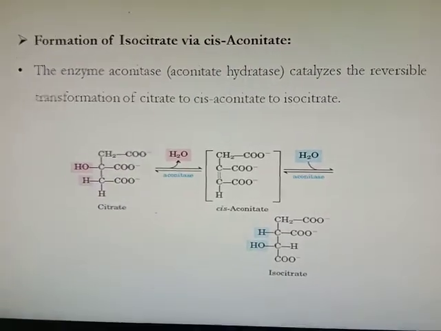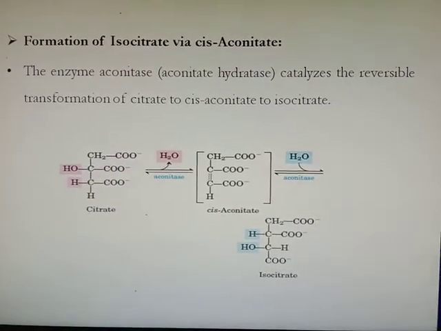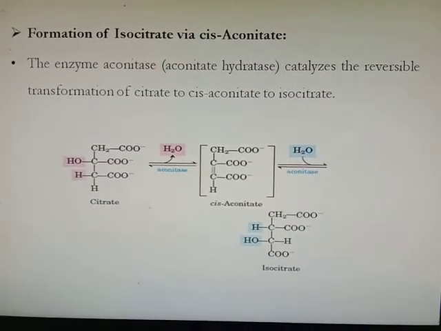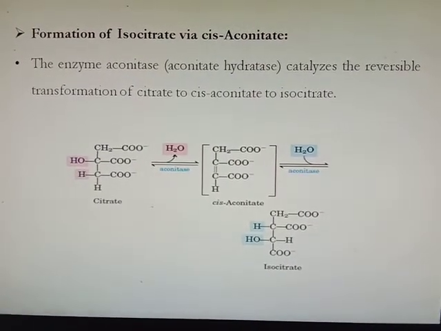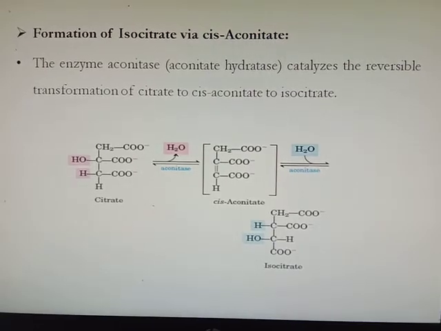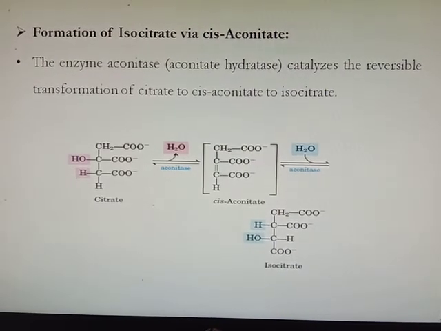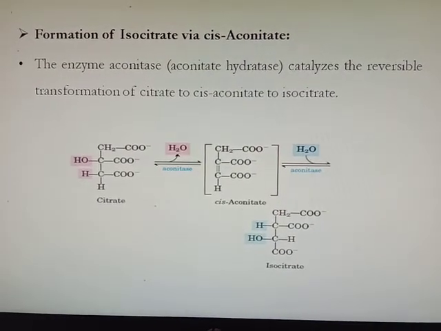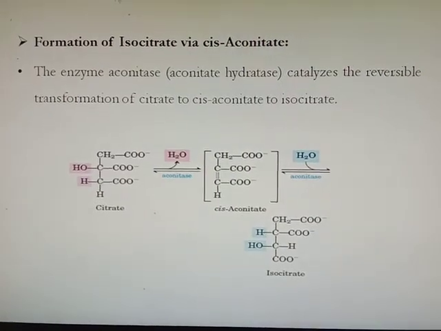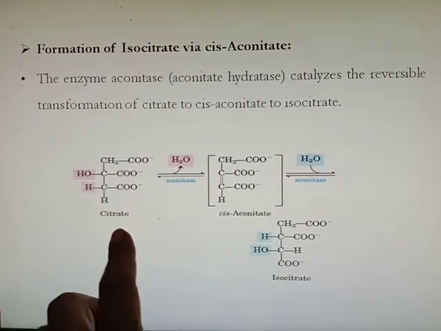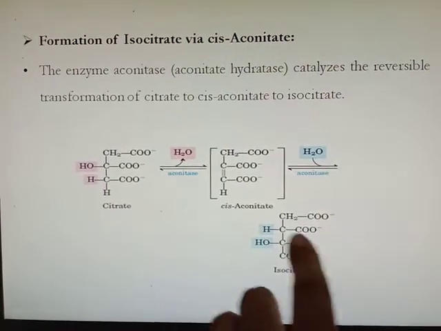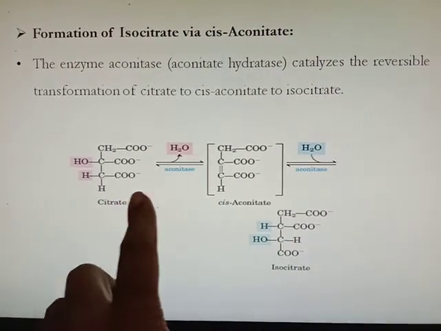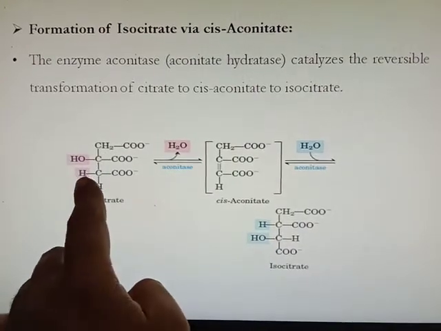Then the formation of isocitrate via cis-aconitate. The enzyme aconitase, also called aconitate hydratase, catalyzes the reversible transformation of citrate to cis-aconitate to isocitrate. So with citrate, here you see first dehydration, then hydration takes place. Citrate, first by the enzyme aconitase, undergoes dehydration.